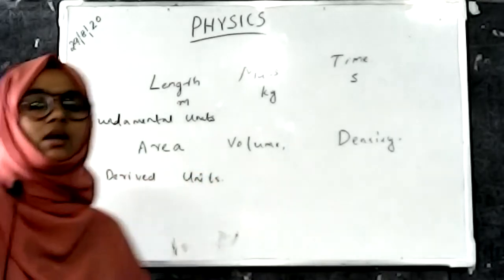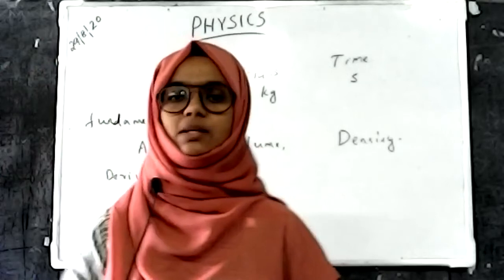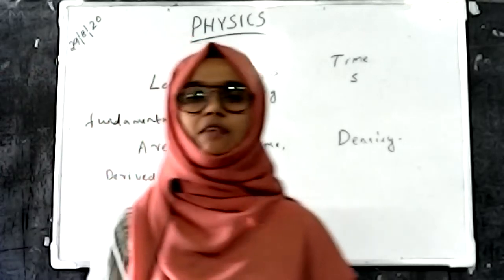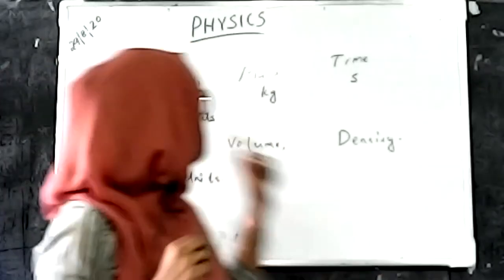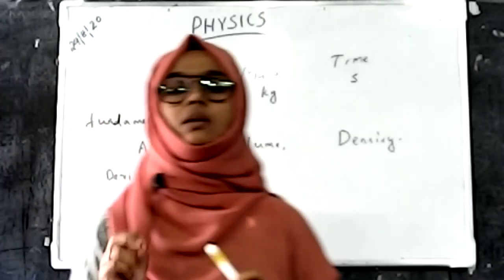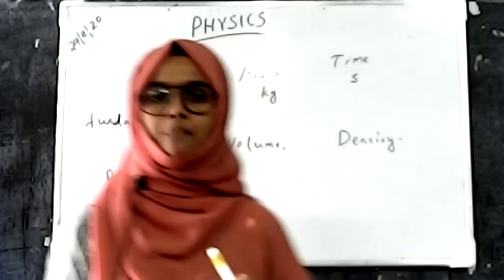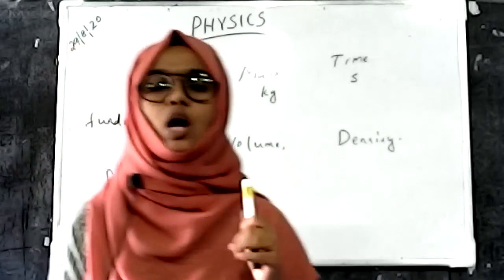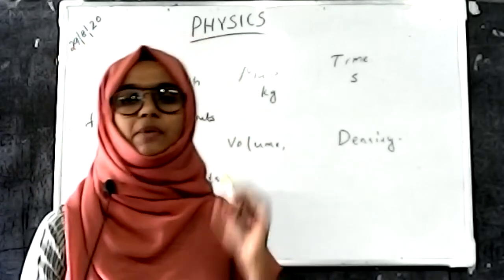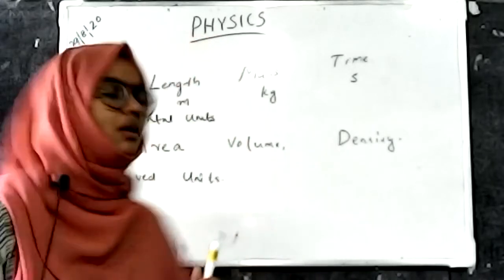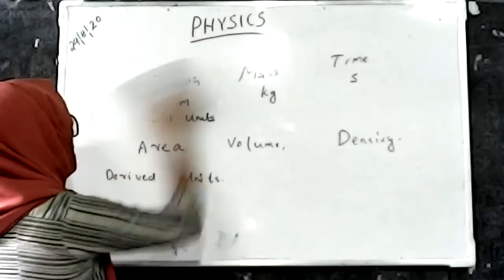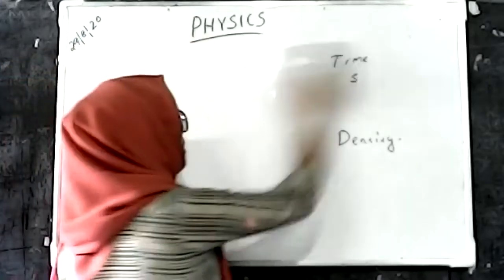Derived units are derived from fundamental units. We can derive a unit for area, and we can find how to derive a unit from a fundamental unit. For that, we have to consider a notebook.